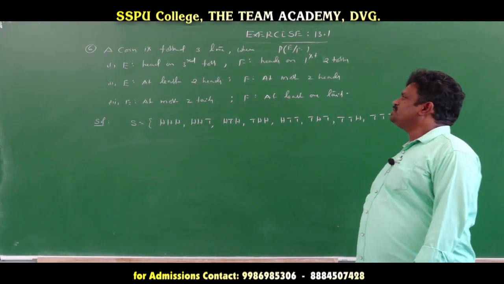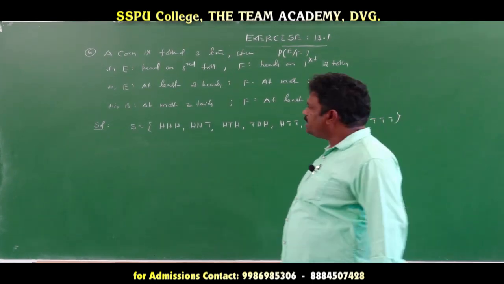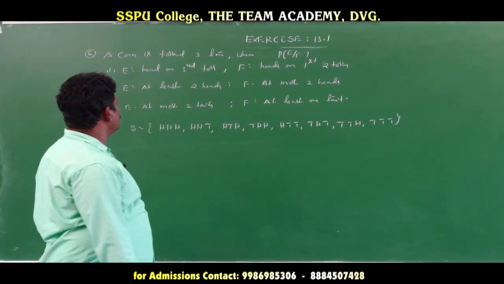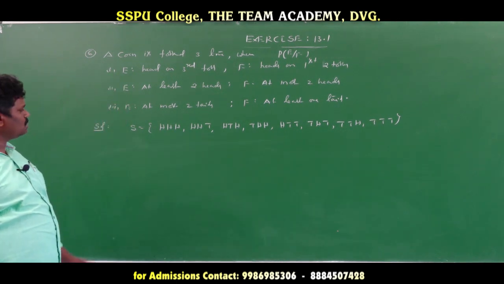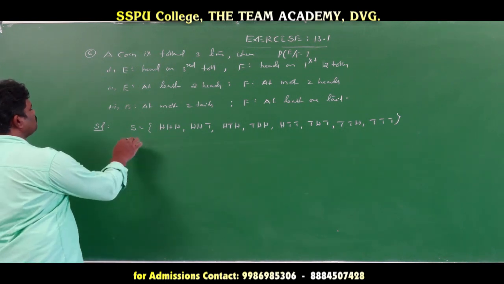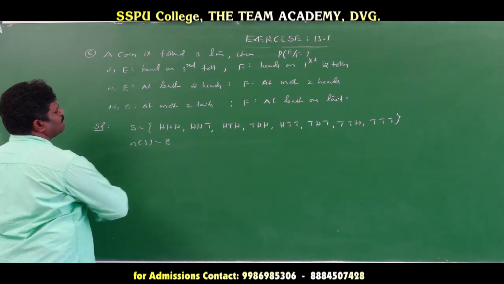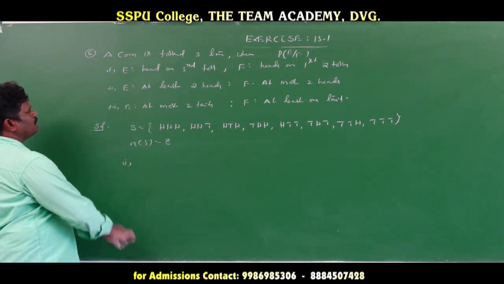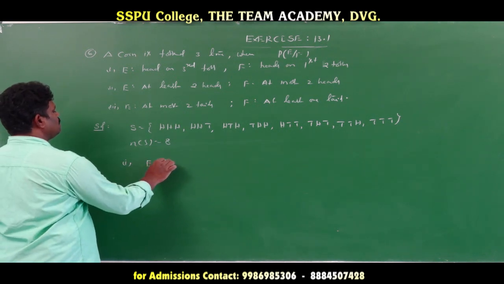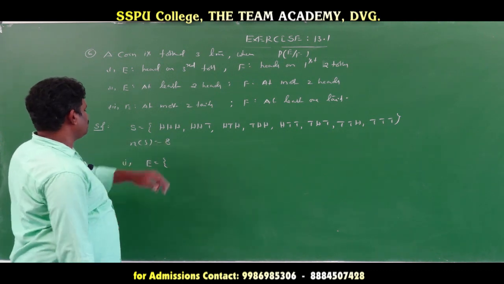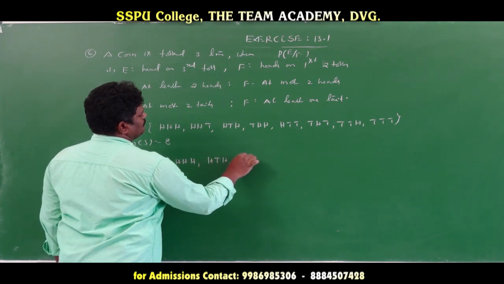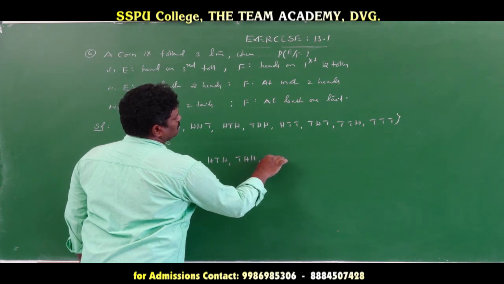So let's see the sixth question: a coin is tossed 3 times. Here 3 conditions are given, and we find probability of E given F. Since a coin is tossed 3 times, the sample space S has 8 sample points, so n(S) is equal to 8. Now the first condition: E is heads on the third toss. Heads on the third toss means HHH, HTH, THH, TTH.